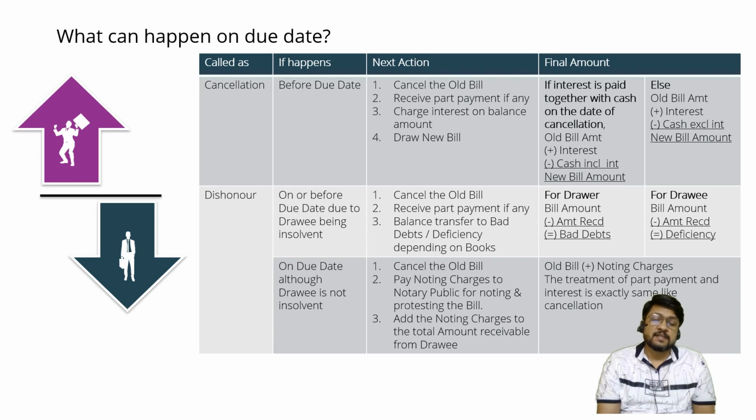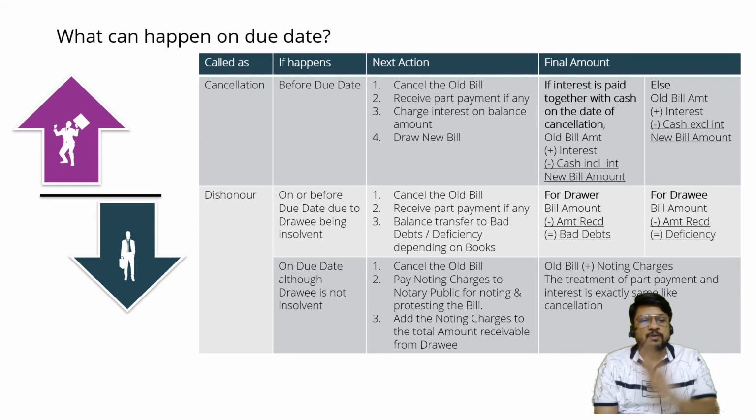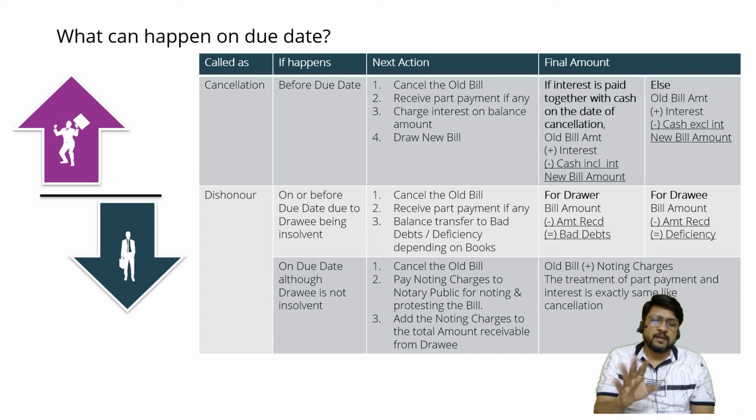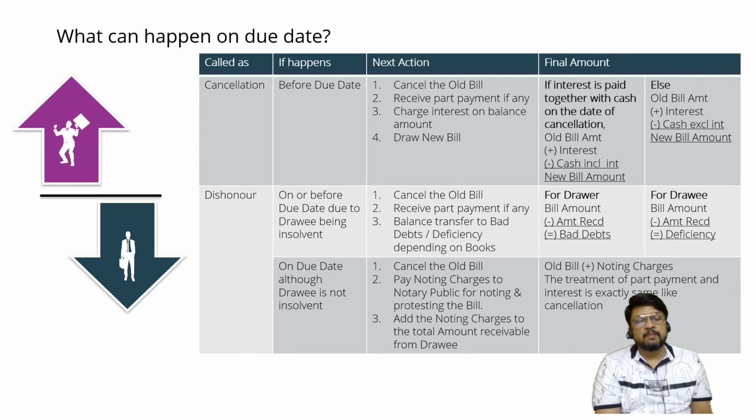Yes, if your answer is the balance amount of 6,000, then your answer is correct. Because whatever is paid today, there is no question of interest. Whatever is prolonged, whatever is after the extra period of credit, that will be charged with interest. So on 6,000 we'll be charging interest.